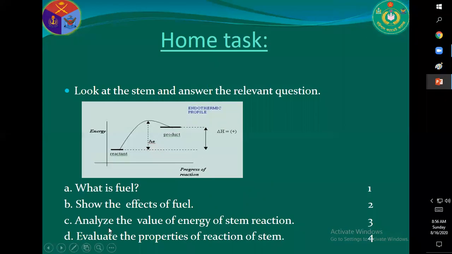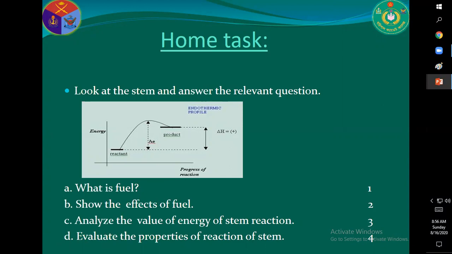And third and fourth are application and higher order-based questions. So, what is fuel? The substance, chemicals which are used for producing energy for different important activities and purposes. This is called fuel. It combines with oxygen and forms energy.